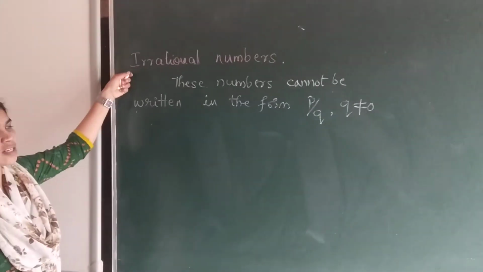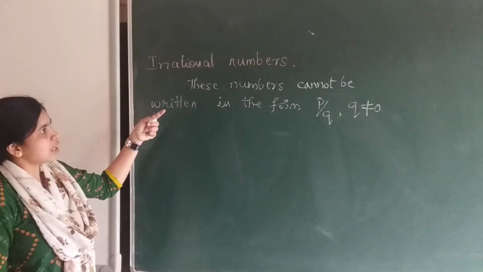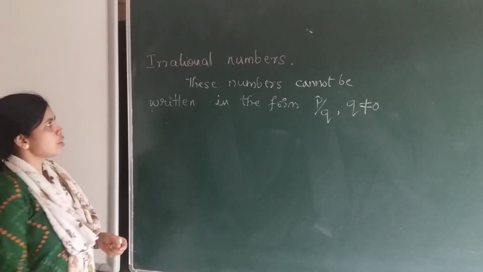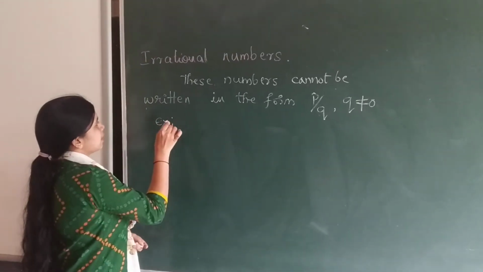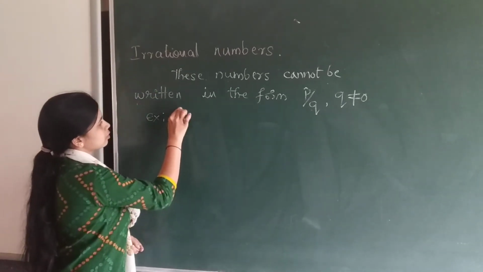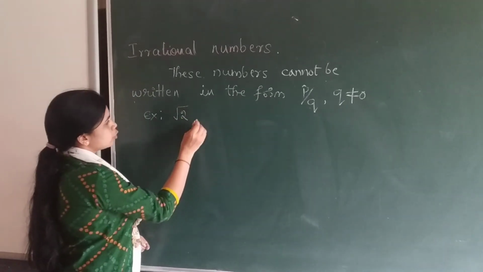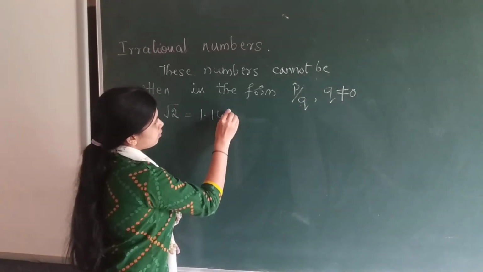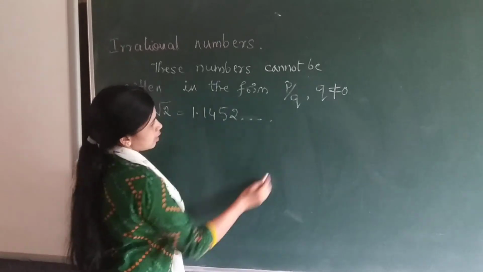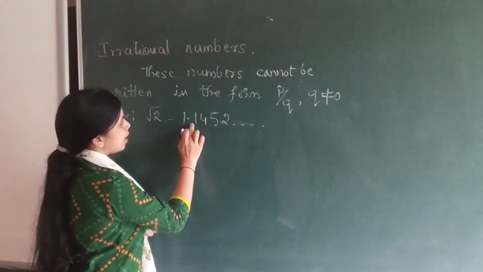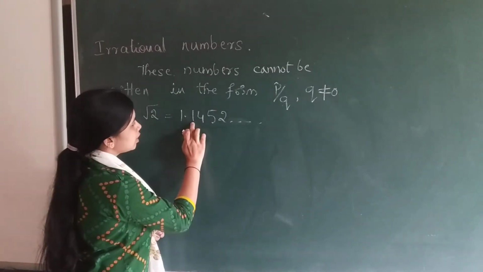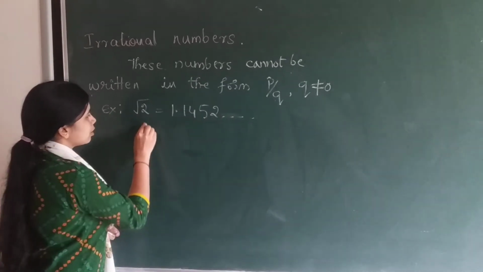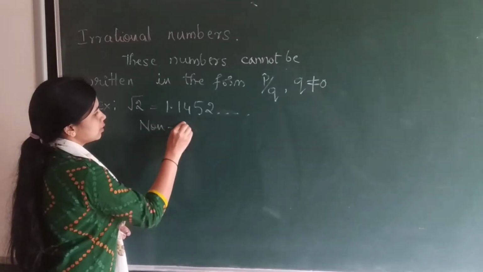Opposite to irrational numbers, there are rational numbers. Those numbers can be written in the form of p by q, where q is not equal to 0. For example, for irrational numbers, root 2. The value of root 2 is 1.414, etc. After the decimal point, these digits will not repeat in the same order, so they are non-repeating.